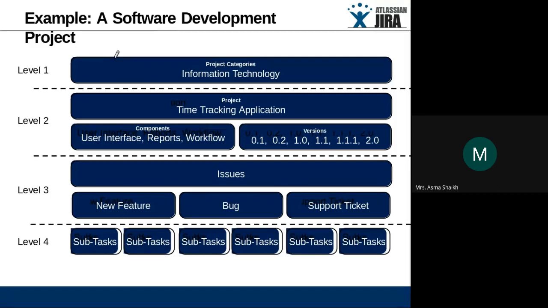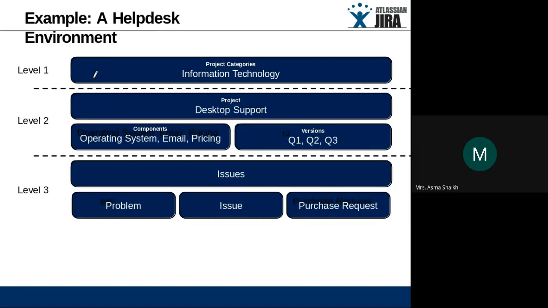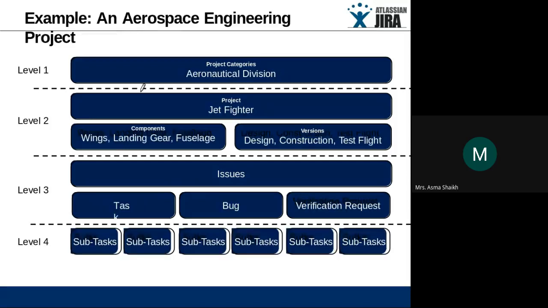So if we consider the project category information technology, IT, the project name is time tracking application. We are tracking the time. Now the components we require are user interface, report and workflow. How many versions do we have? We already have versions up to 2.0. Then we have to create the issues. So how many issues did we create? New feature, bug and support ticket. So these are the issues we have created and these are the subtasks. So this is a simple project. And these are other projects we can see.